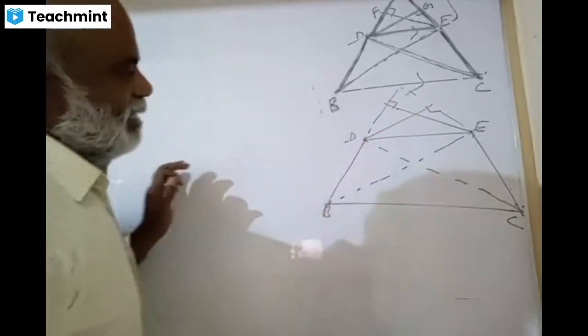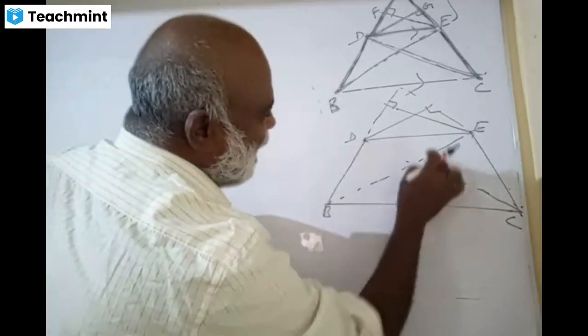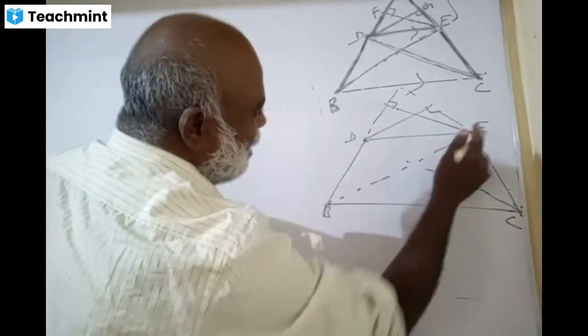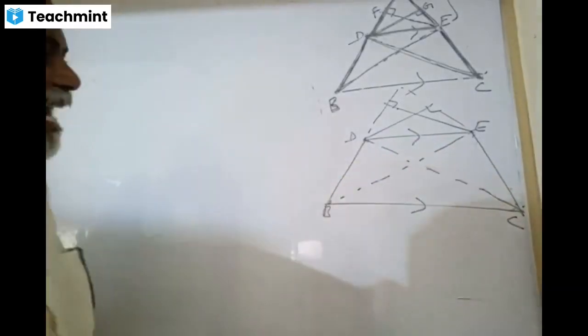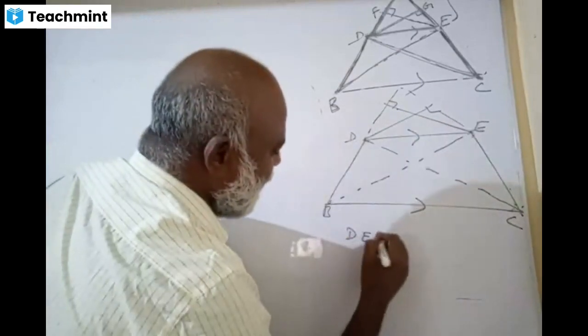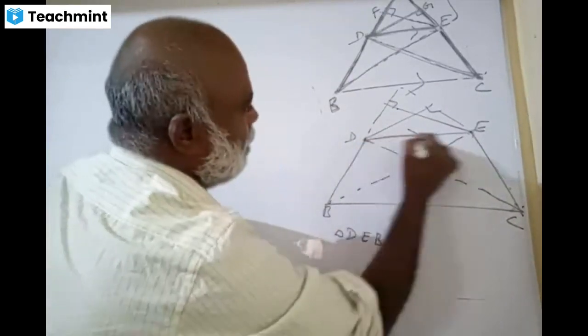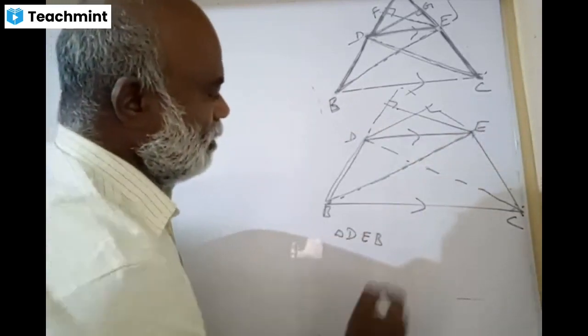Okay, right? Please tell me, this fellow and this fellow, in the triangle. Can I say this triangle DEB, in the triangle? Can I say it like this?